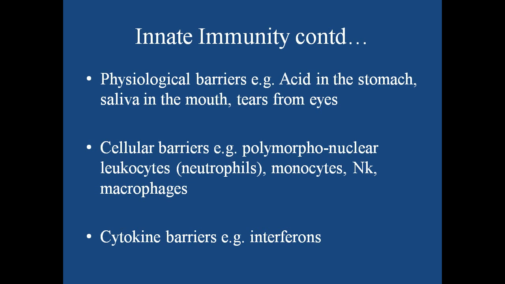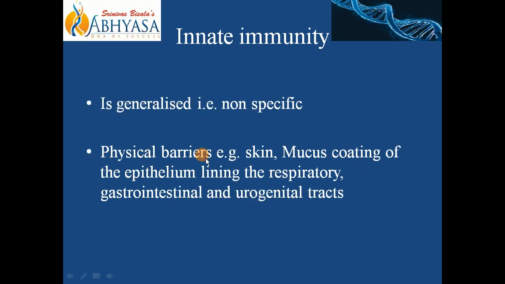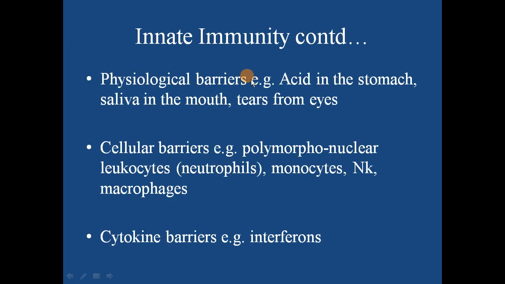If some pathogens are present along with the food during intake, they will be destroyed by the acid in the stomach. So these are examples of physiological barrier. The previous one we studied was the physical barrier, and this is the physiological barrier.